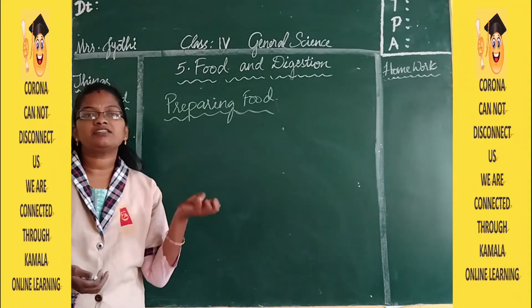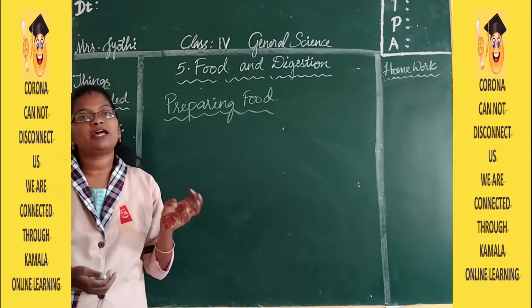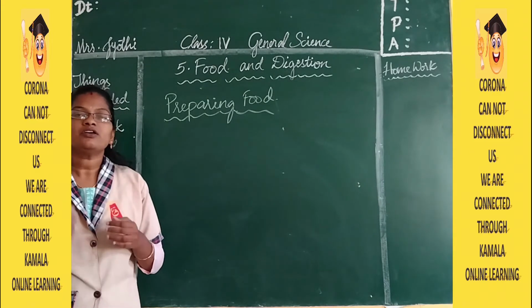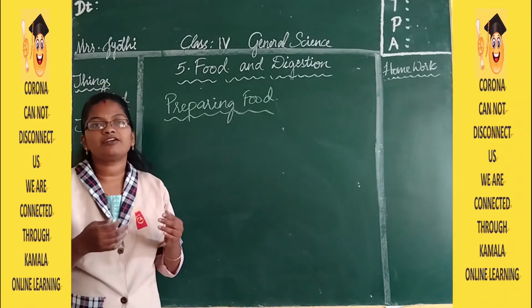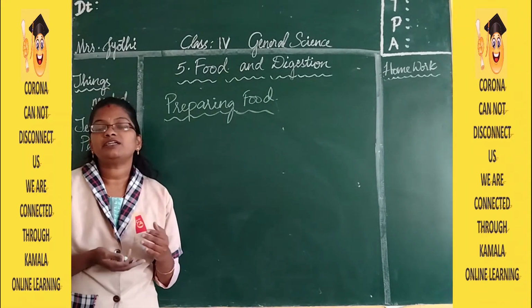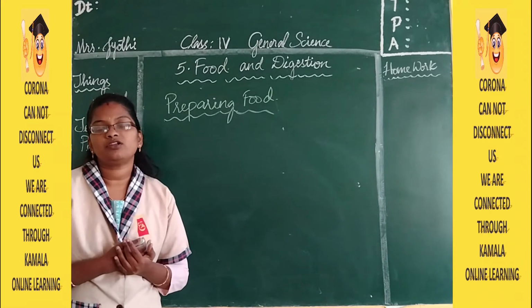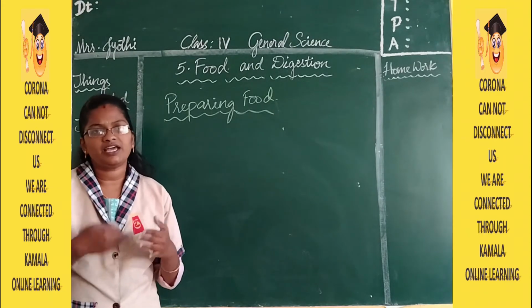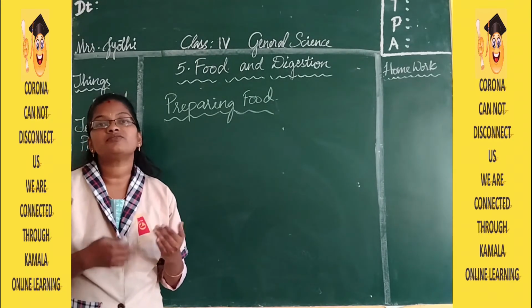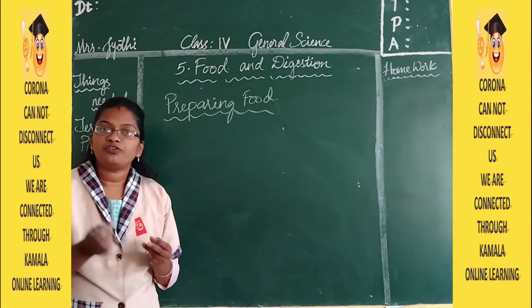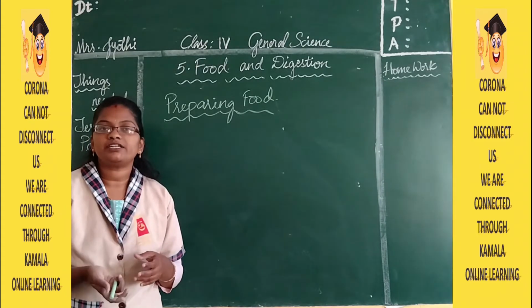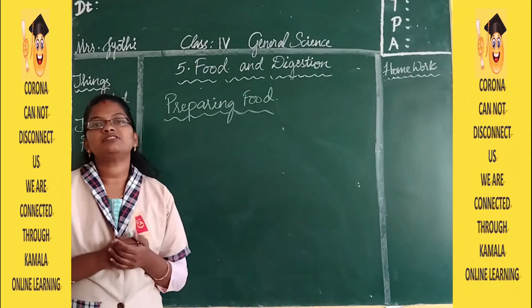We don't pluck the fruits or vegetables from the plant and eat them directly. A few things we eat directly, like fruits, tamarind and raw mango. We eat them raw, that is, without cooking. But for a few vegetables and food items, cooking is compulsory.